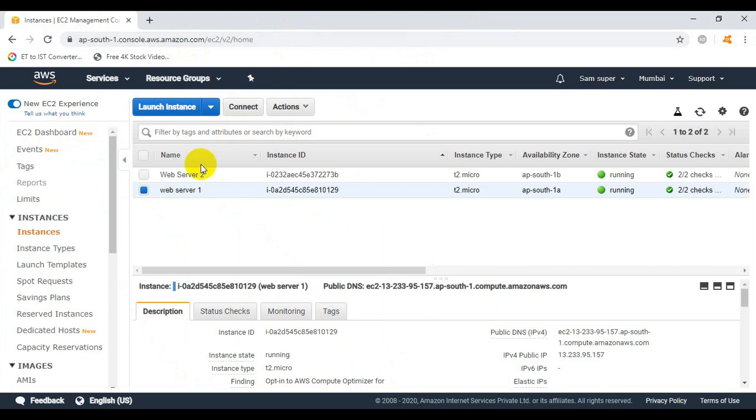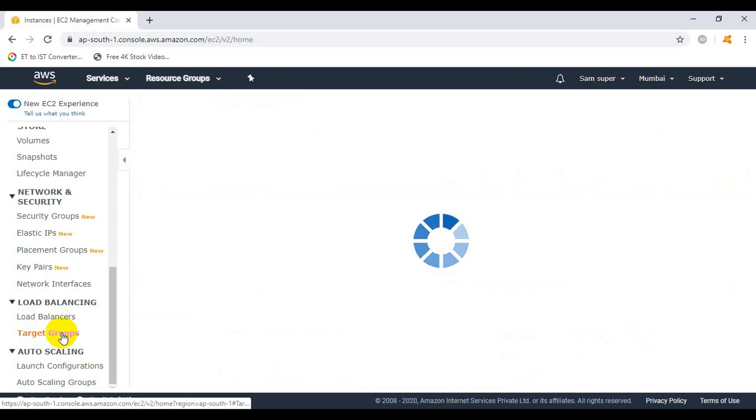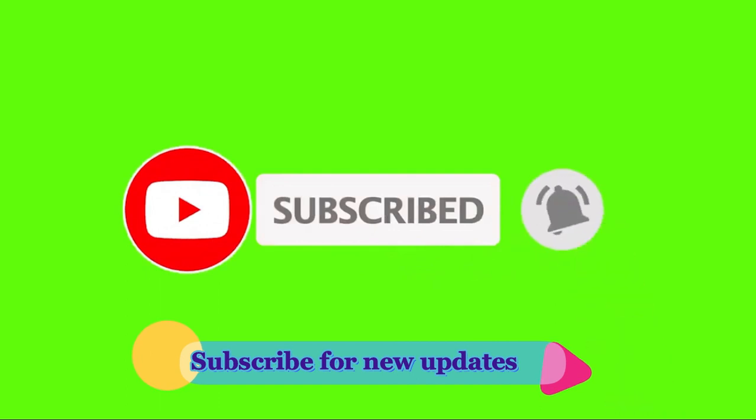Here inside EC2, if you scroll down a bit, we will see the target groups option is available. If we single click on the target groups, what will happen, what will it show right now?